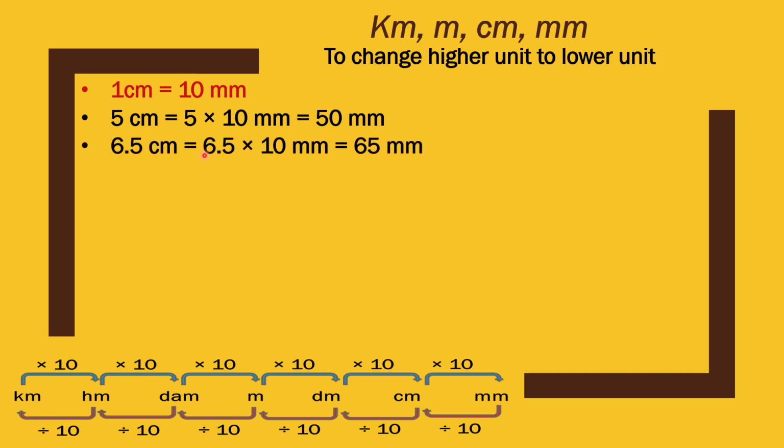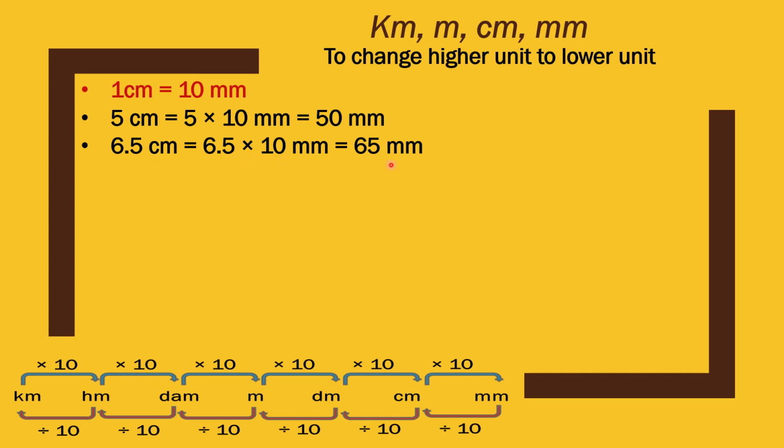Let us do one more. 6.5 centimeter. If you need to convert this 6.5 centimeter into millimeter, again you need to multiply by 10. And if you need to multiply any decimal number by 10, what will you do? 65 multiplied by 10, you know that it is 650 and put decimal after one place.